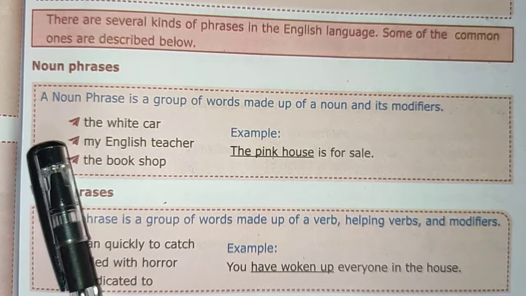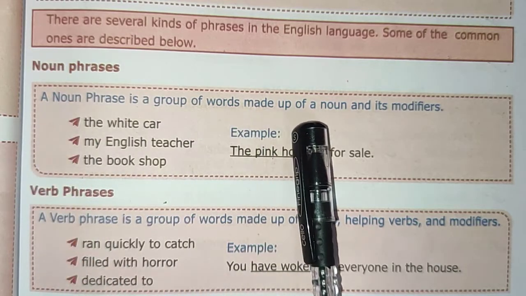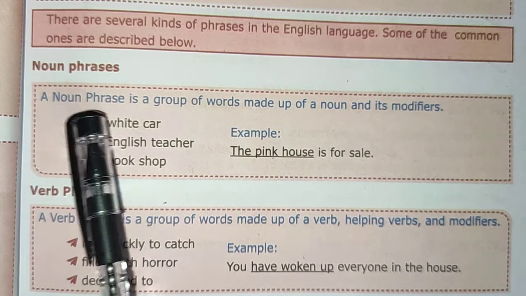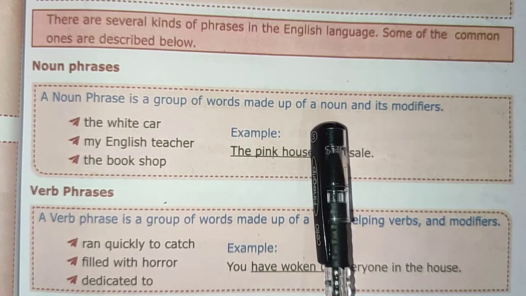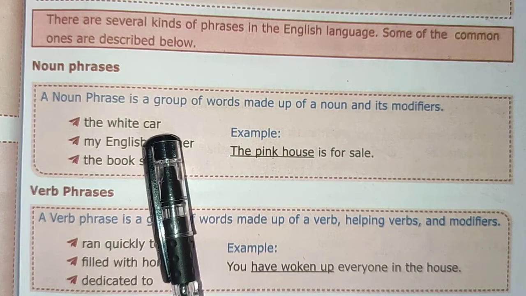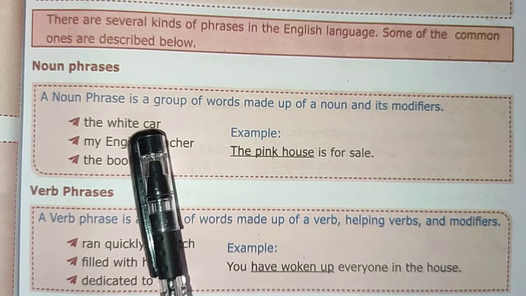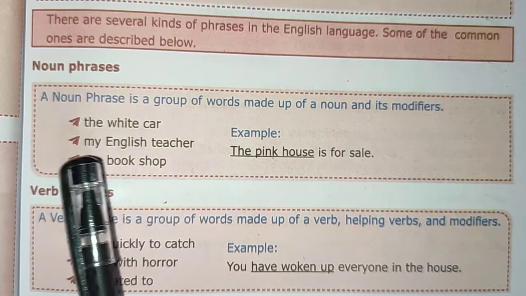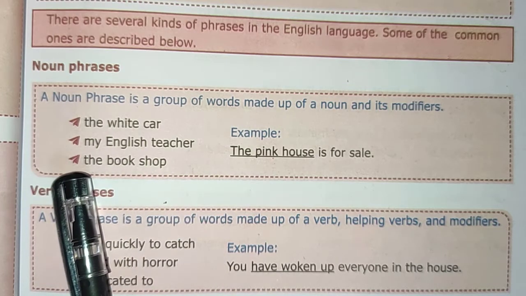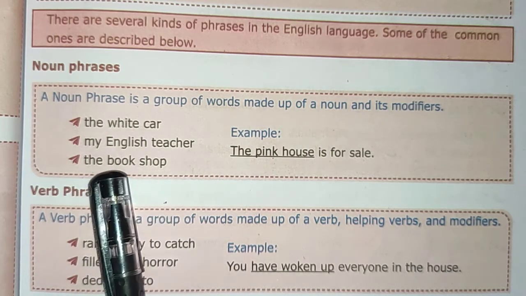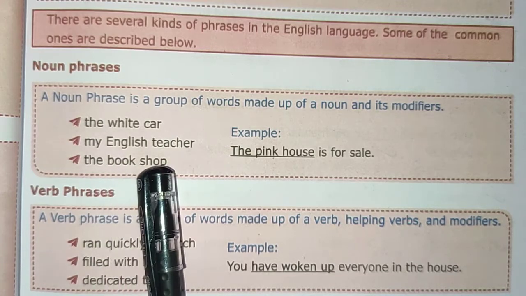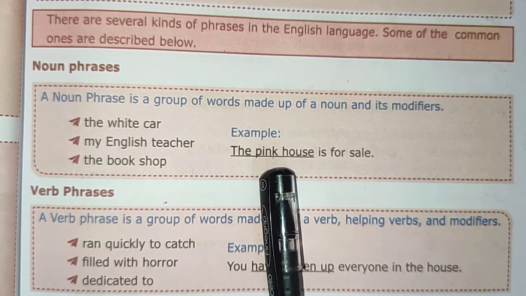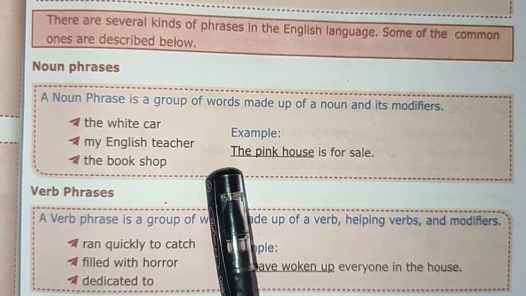A noun phrase. A noun phrase is a group of words made up of a noun and its modifiers. So a noun phrase is made up of a noun. The white car. Okay, the car is a noun here. My English teacher. English teacher is a noun. My also is a noun. The bookshop. So book, shop, both are nouns. Example, the pink house. So here the pink house is a noun phrase.